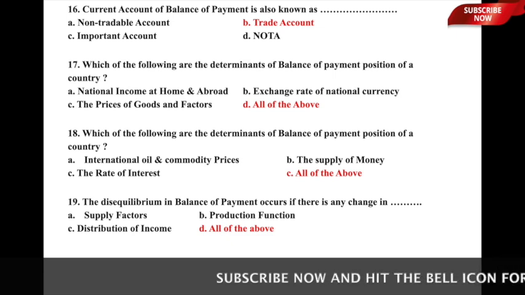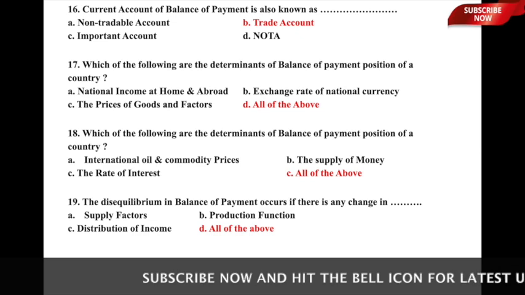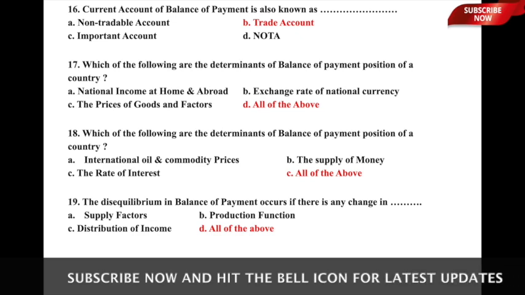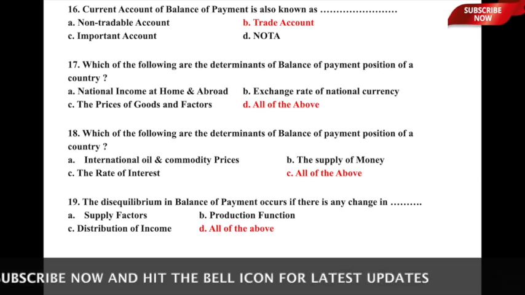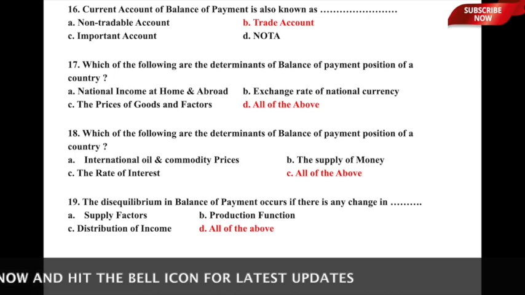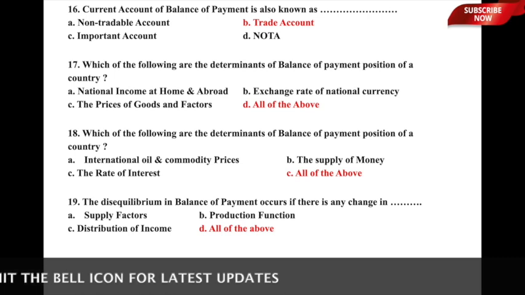So, now you must have seen that in question number 17 and 18 we have seen 6 important determinants of balance of payment position of a country, and they are national income at home and abroad, exchange rate of national currency, the prices of goods and factors, international oil and commodity prices, supply of money, and the rate of interest.